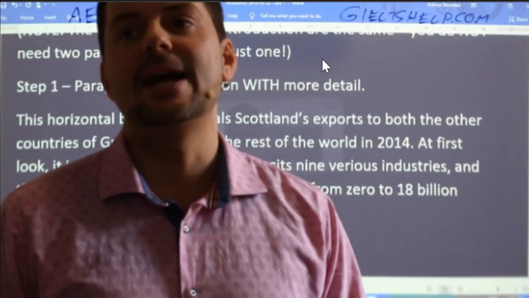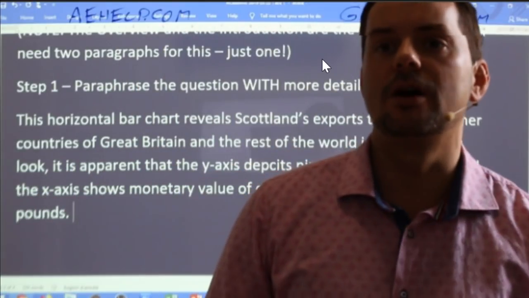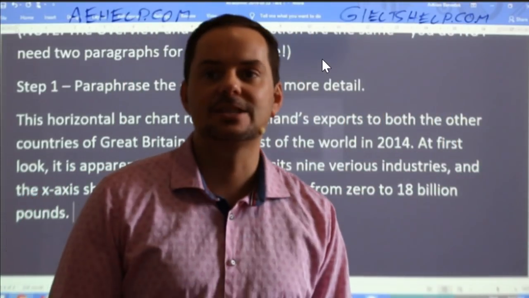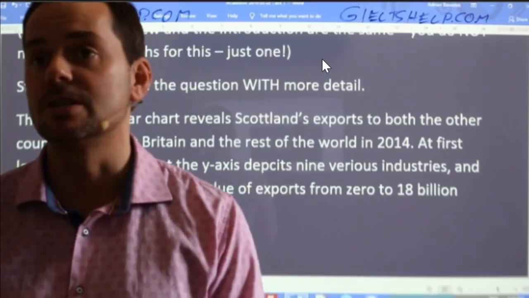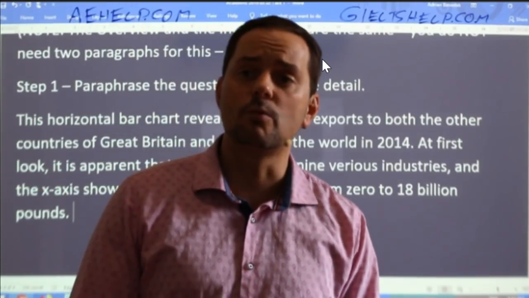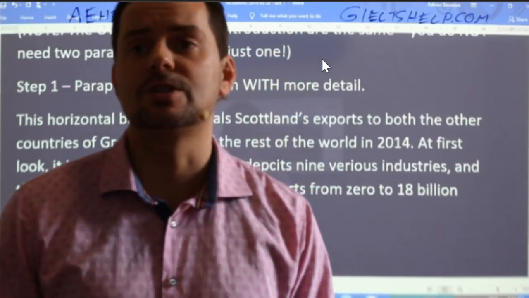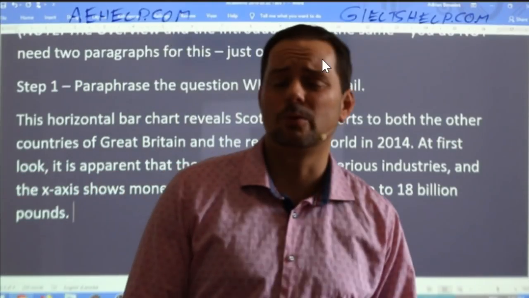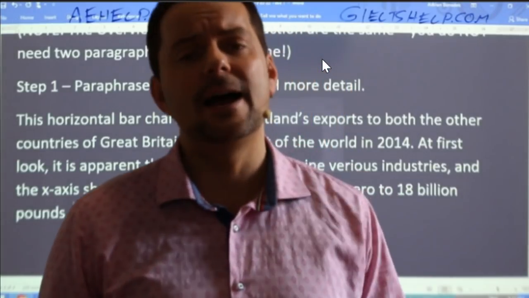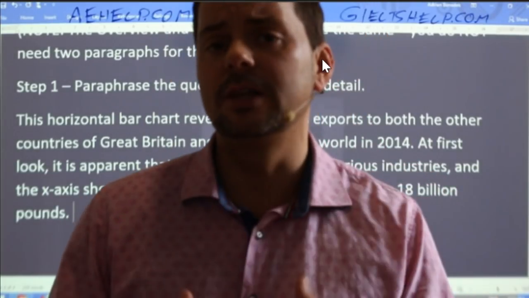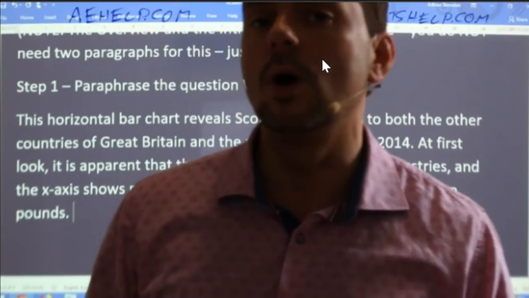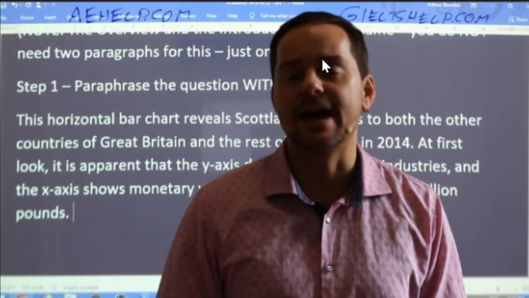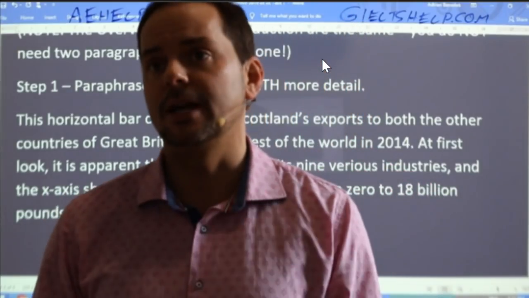Rahul, the y-axis represents the value of money ranging from 0 to 16 billion pounds, whereas the y-axis represents the 9 various industries. Nice, Rahul. I like your use of whereas, and I like the structure of your sentence. And sometimes students ask, do I need to talk about the y and the x axes? Yeah, absolutely, because that gives your reader a clear picture of what you are discussing. So it is good to name that or to describe it.